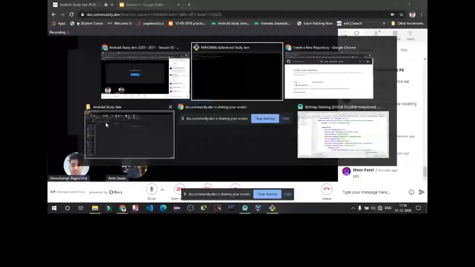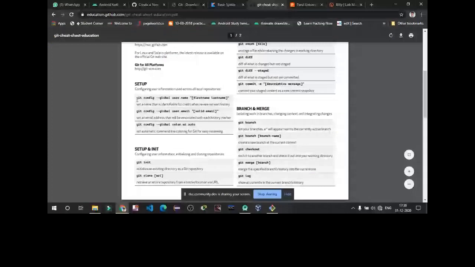So first of all, you have to configure using this command, git config --global user.name and your username here. Then you have to write your email ID, the valid email ID with which you registered your GitHub account. Then you have to write git status so that you will get to know whether the repository is created or not.